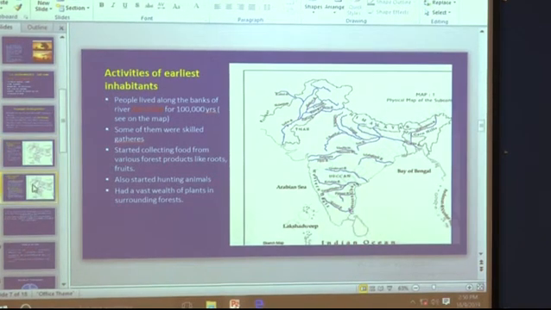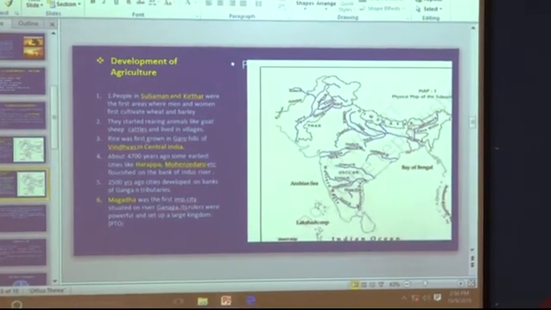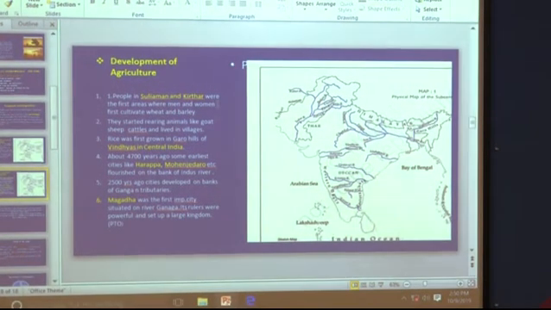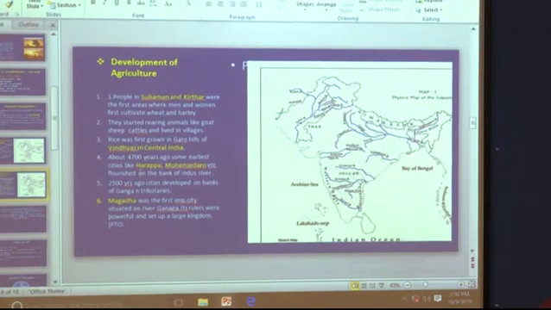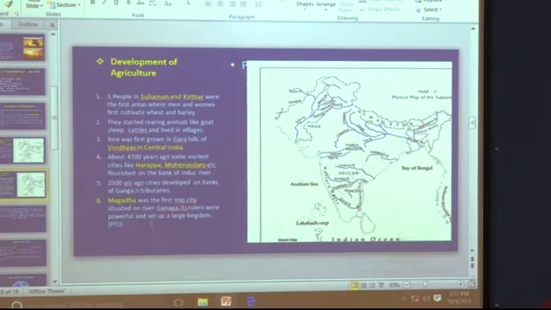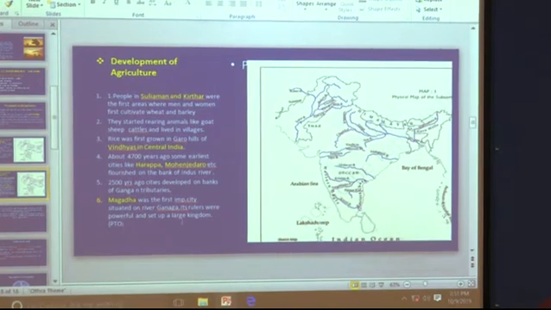Again we have seen how agricultural development took place, like the first people in Suleiman and Kirtur were the first areas where men and women cultivated wheat and barley. Again we have seen the Vindhyas, they were famous for the cultivation of rice, and cities like Harappan and Mohenjo-daro also flourished during 4700 years ago. Then 2500 years ago, cities developed on the banks of Ganga river and its tributaries. And lastly, Magadh was the first important city situated on river Ganga, and some of the rulers became very powerful and they set up a large kingdom.